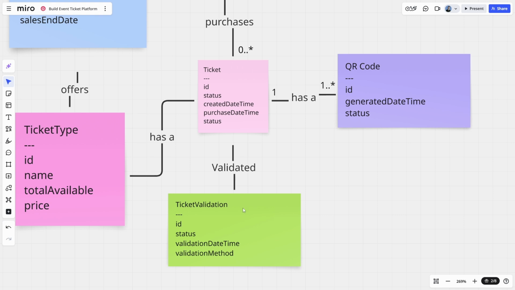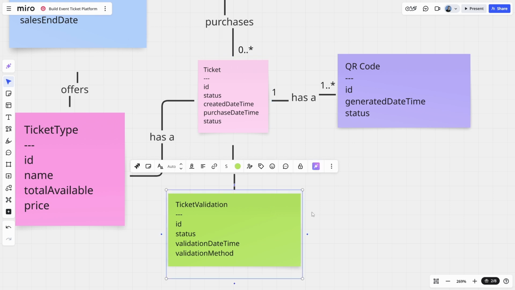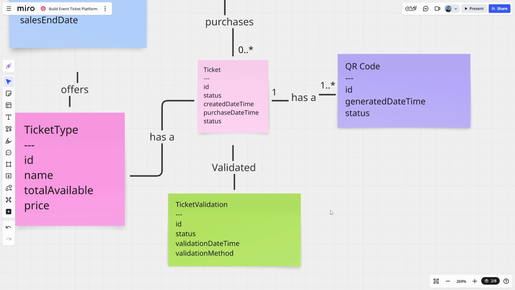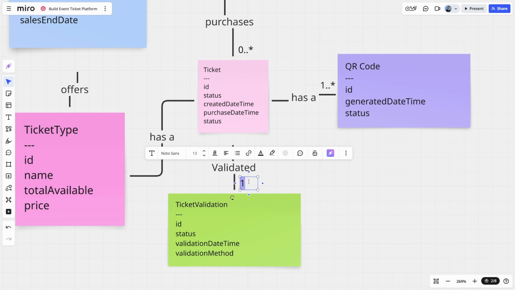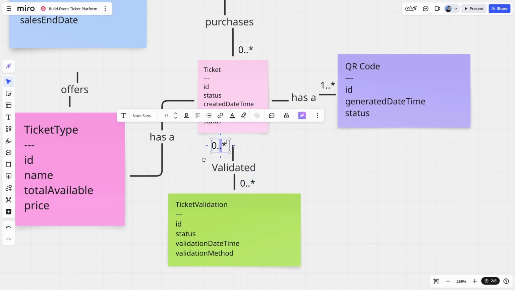But I don't think that same argument is valid in the case of ticket validation because a ticket could potentially be validated multiple times. It could be a simple mistake. Perhaps the device scans the QR code twice. Or it could be something more malicious, like a ticket is copied and several people attempt to get into an event using the same ticket. In either case, I think we should store ticket validation separately, because it's going to be the case where a ticket can have 0 to many ticket validations, and a ticket validation must always be associated with a ticket.